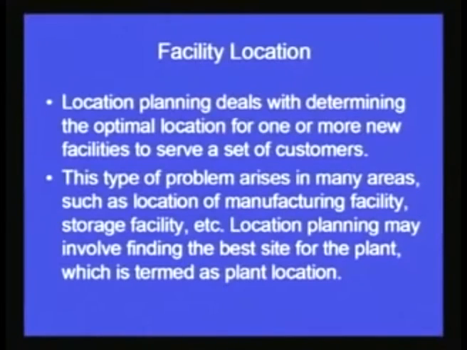So all these things have to be taken into account, but these decisions are very tricky and sometimes certain industrialists or entrepreneurs fail in making these decisions and later on they may incur huge losses. So facility location decision or location planning may involve finding the best site for the plant, which is termed as the plant location.